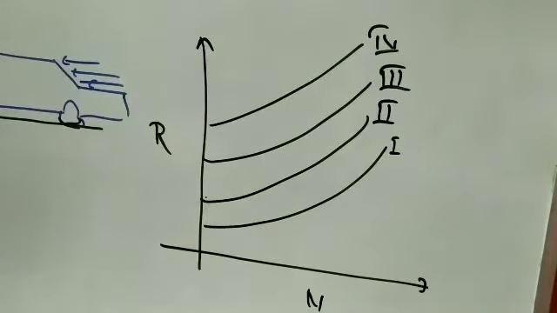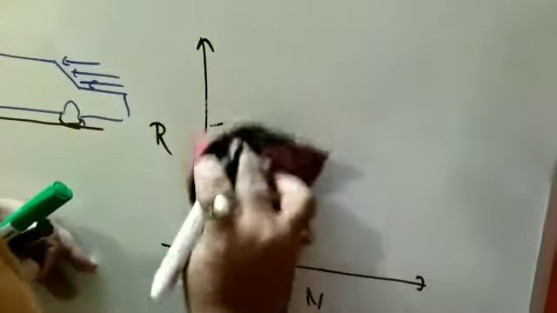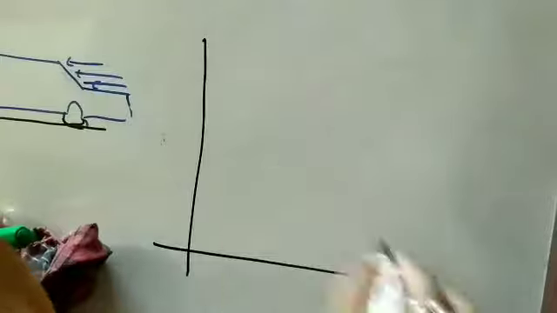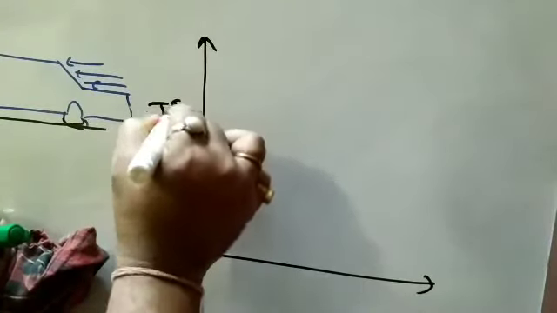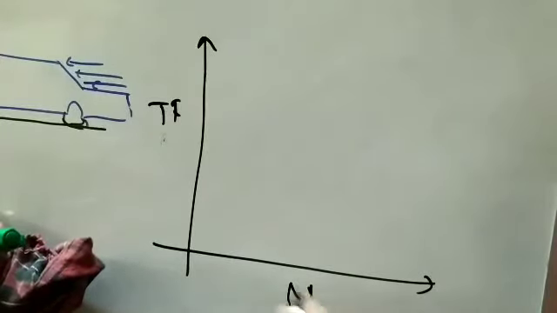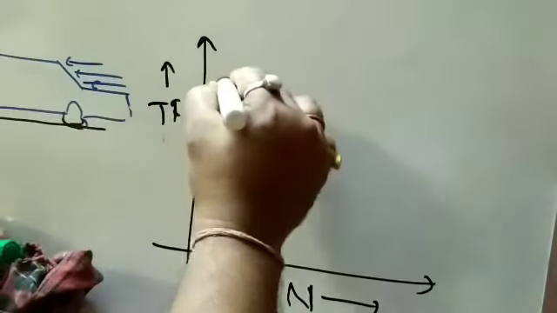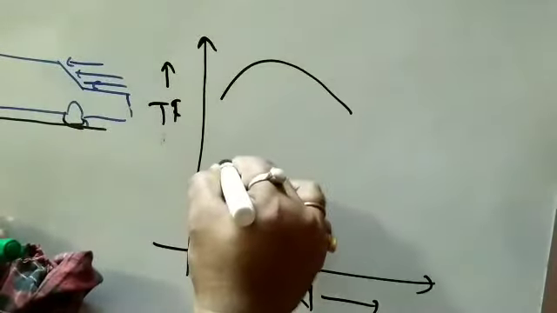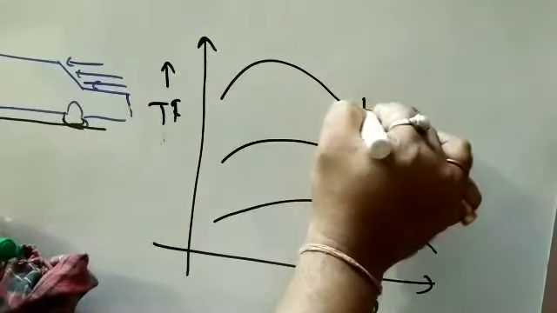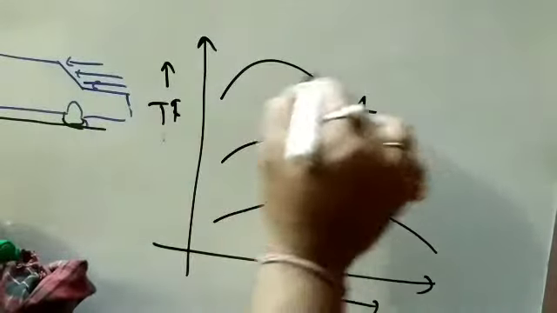Now we should plot another curve, which deals with the tractive force produced by different gears. If we plot the speed of the car on the x-axis and the tractive force on the y-axis, the top gear will give this one, the second gear will give this one, and the first gear, the lower gear, will give this, the highest torque.